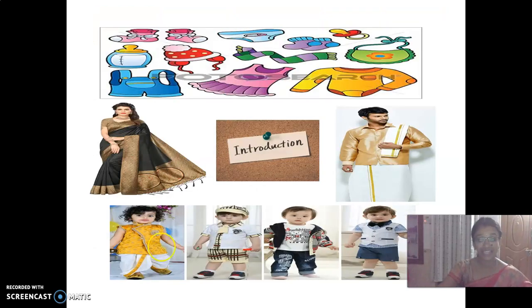Look at here, what is this? Introduction. We need 3 basic things to live. What are all the 3 basic things which we need to live? What is the first one? Very good, food. Second one, shelter. And then cloth. So cloth is one of the basic needs of human beings. Yes or no children, am I correct or not? Yes.